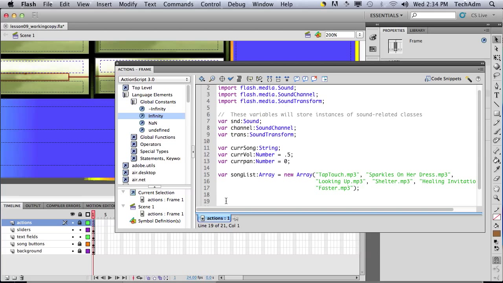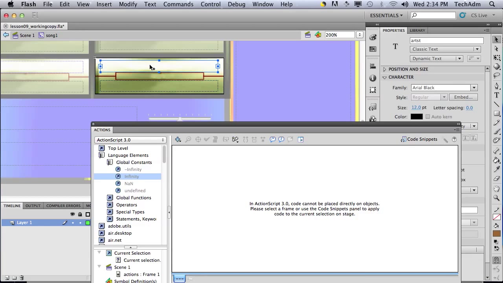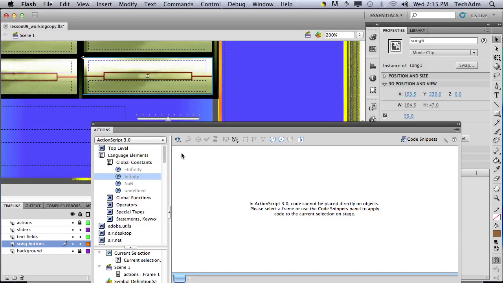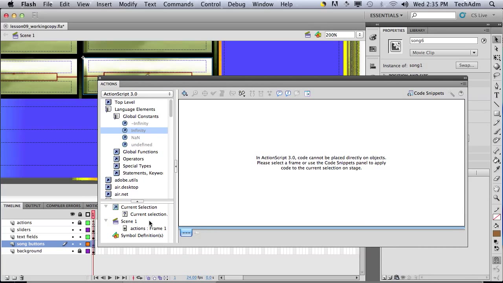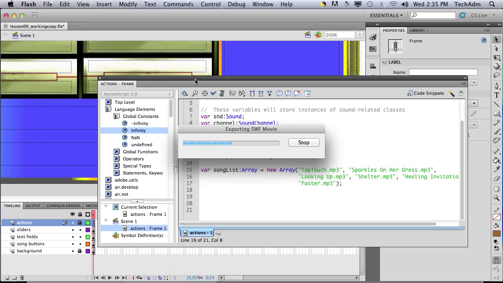So we've got to set the song titles using a loop. Remember this part of our symbol here, song buttons. Notice there's a title here inside our song. So what we're going to do is add in some code that will put in all these values. Now if I do a test first,